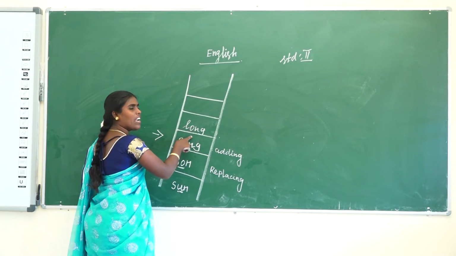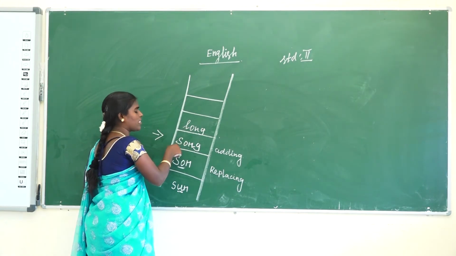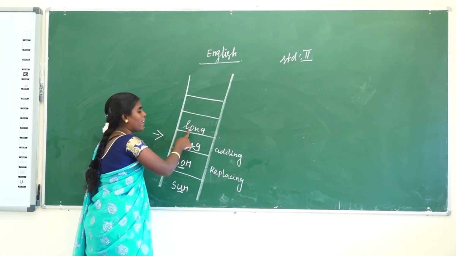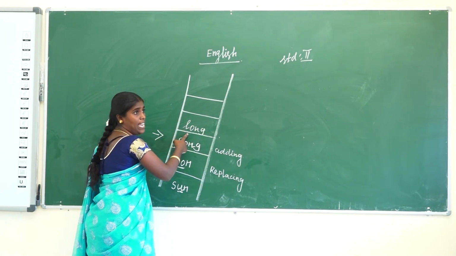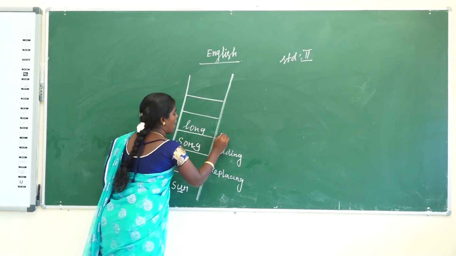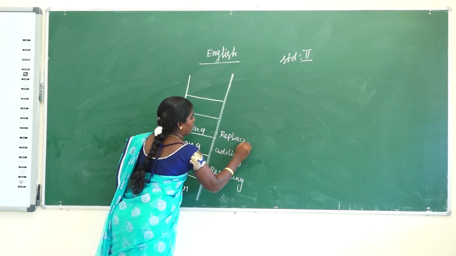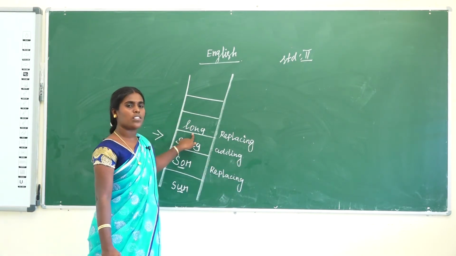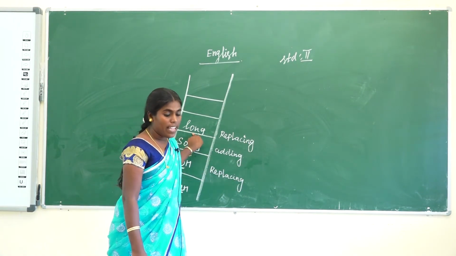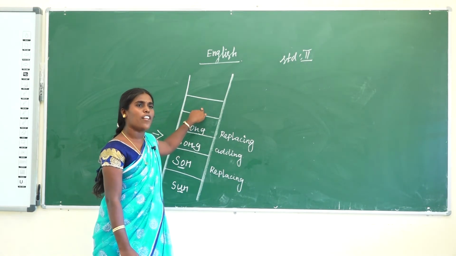Song is the next one, write long. So S changes to L. Here, what is the condition given? S changes to L, so here replacing. What is the condition we are using? Replacing. The next one, what is the clue given in the book?